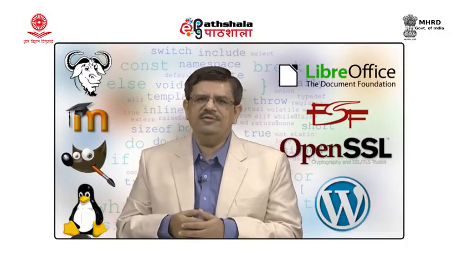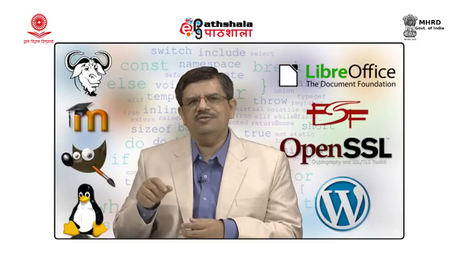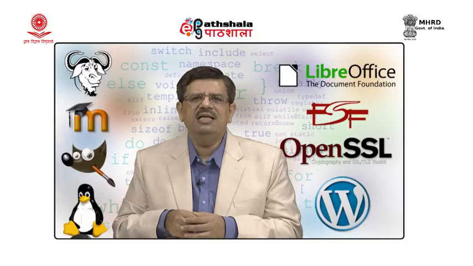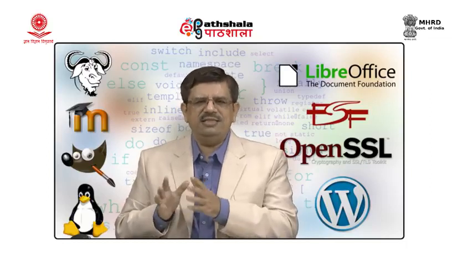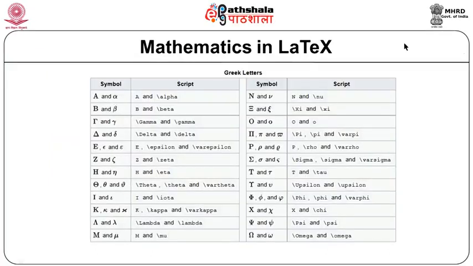So, if I want to use sin theta, there is a command for sin. If I want to use alpha, beta, gamma, there are commands for alpha, beta, gamma and so on. Let us quickly go through certain notations. The entire list is given in the reference note and my documentation. So, for alpha we can use the alpha command, beta, gamma, delta and so on.